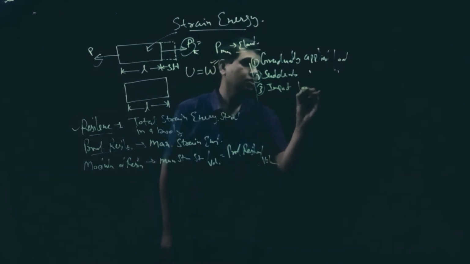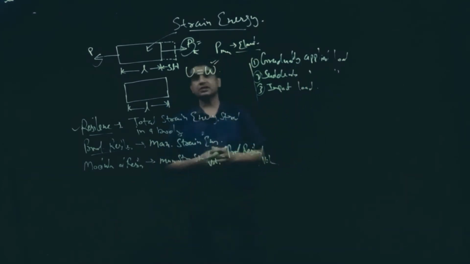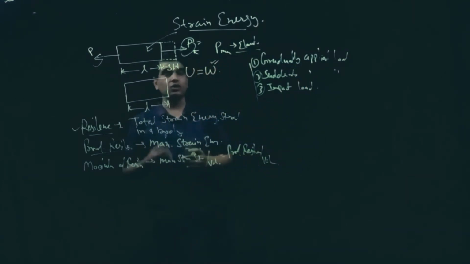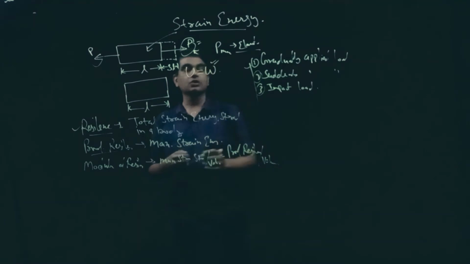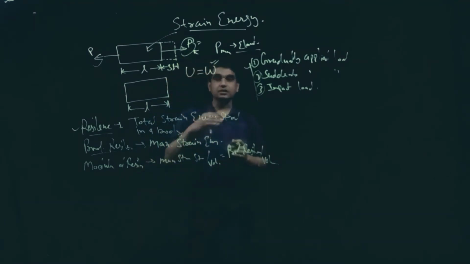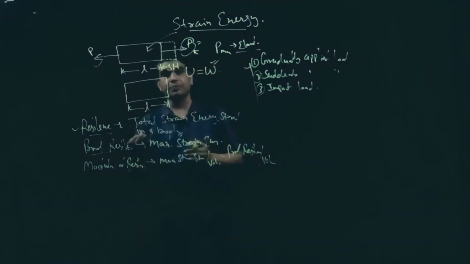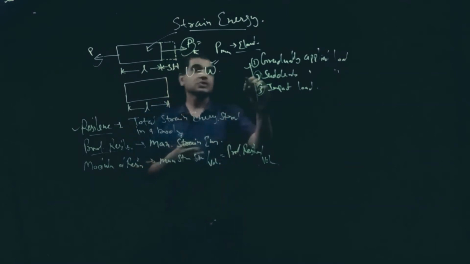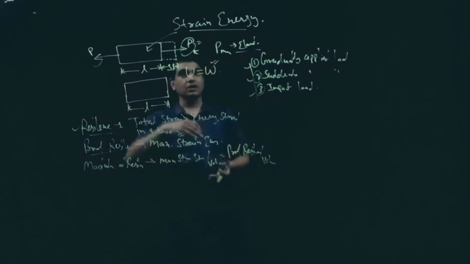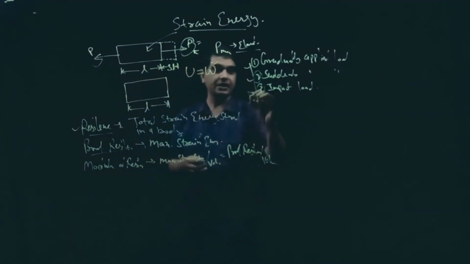Okay, gradually means we are applying load from zero and we are increasing the load. In the case of suddenly applied load, the load is sustained at a constant value. That means initial load is P and final load is also P. And in the third case we are applying load from a particular height. That means we are making it freely fall. That is called impact loading.